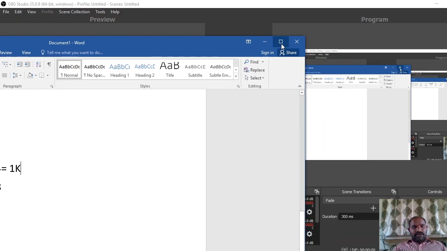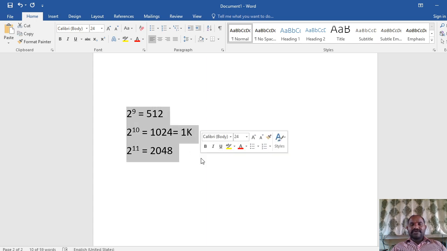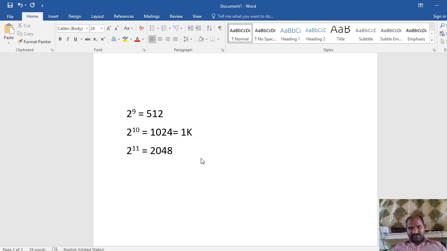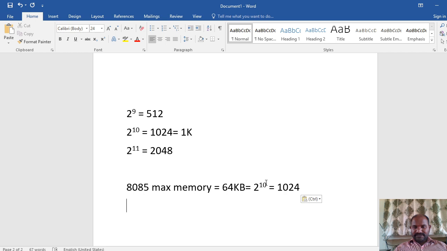Yeah, okay. So 2 power 10 equals 1024, and which one is near out of these three? 2 power 10 is near to 1000. That's why it is called 1k. So when you are taking the 8085 microprocessor, the maximum memory supported is 64 kilobytes. 64k is equal to 2 power 16.